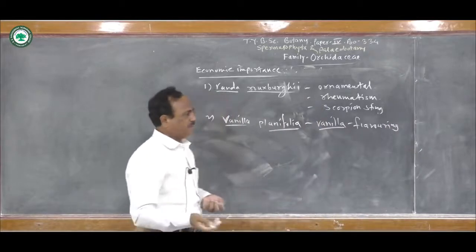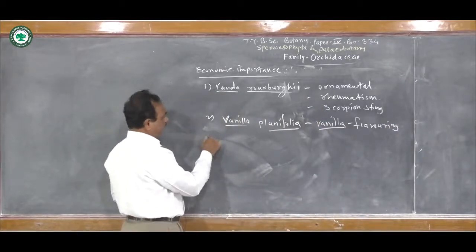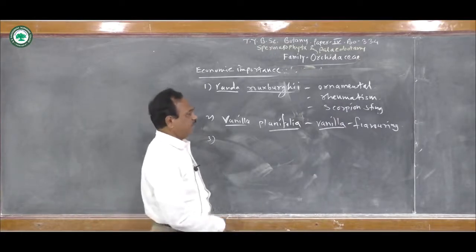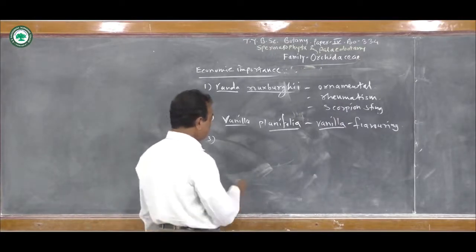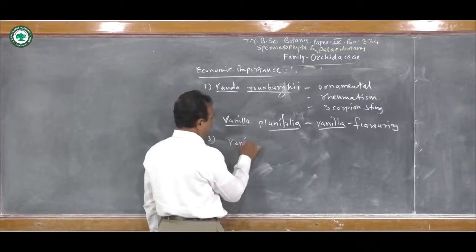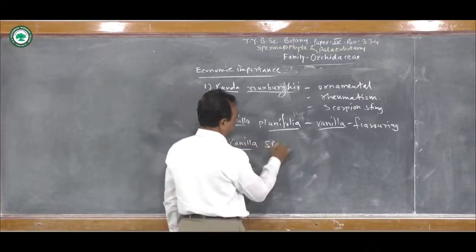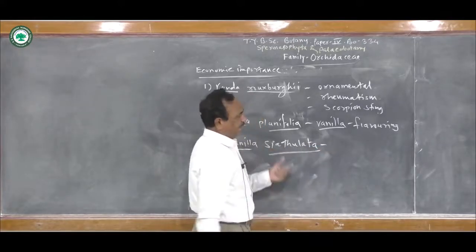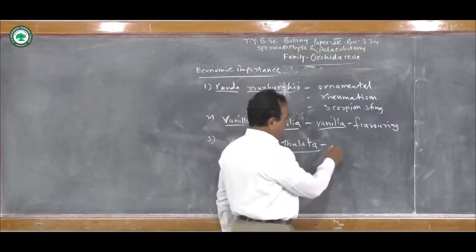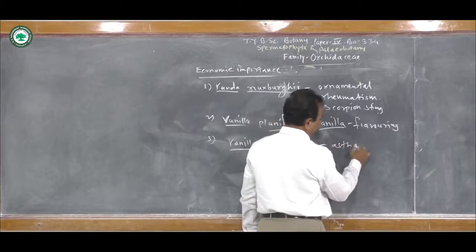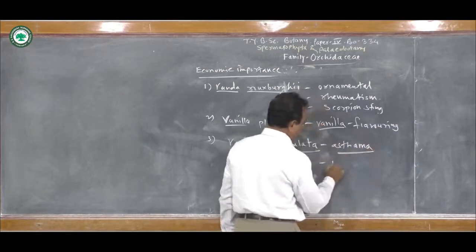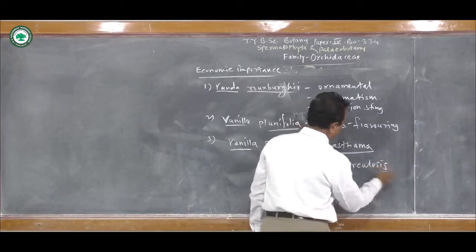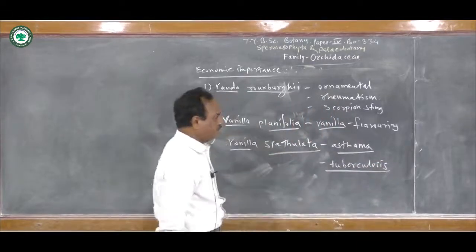We know that vanilla ice cream is very famous, so this powder is used for the flavoring of vanilla ice cream also. Then next is the Vanilla spatulata. This plant is used in the treatment of asthma and also tuberculosis.